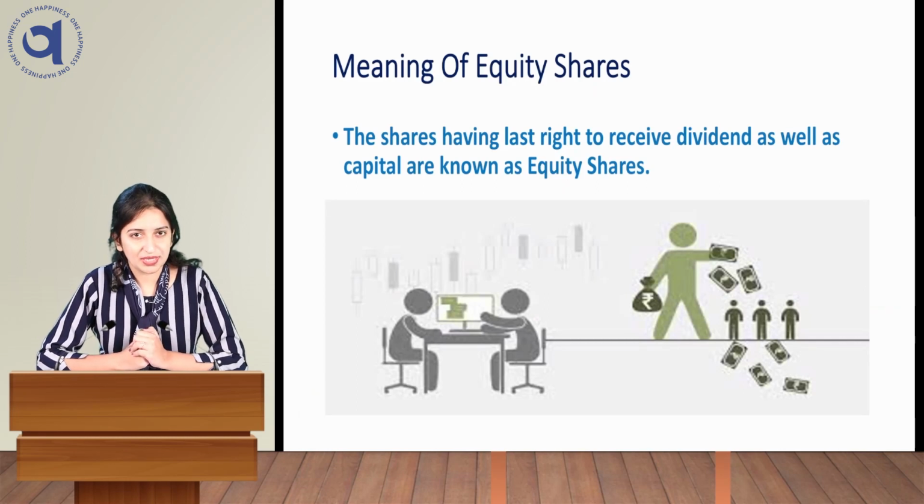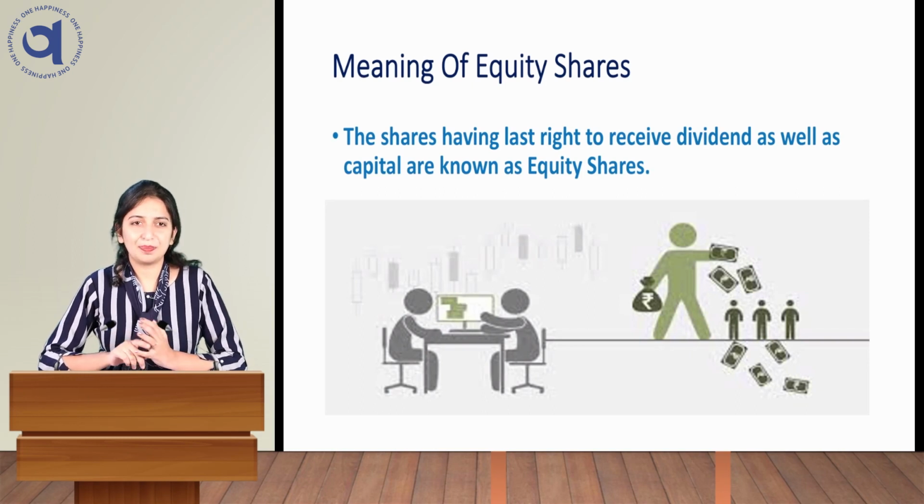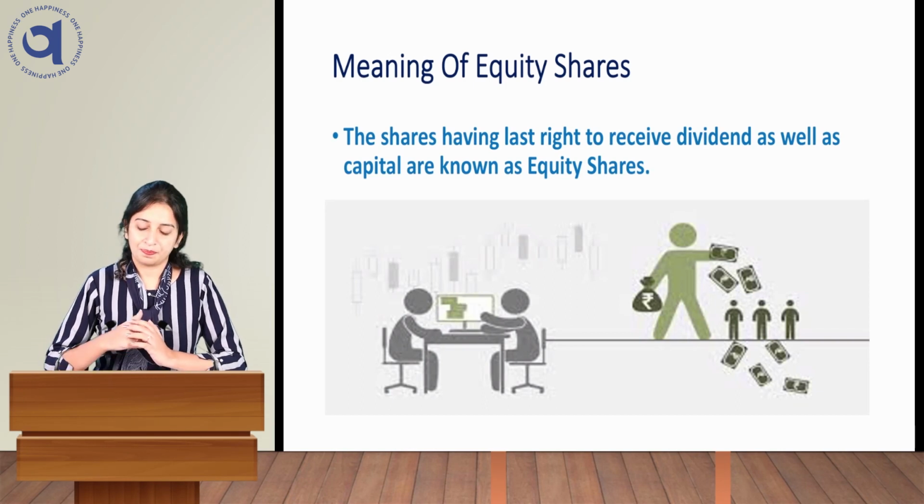Meaning of equity shares: the shares having last right to receive the dividend as well as capital are known as equity shares, and the shareholders of such shares are known as equity shareholders. After the debt is paid, after the preference shareholders are paid, at last, if there is a surplus profit, then these type of shareholders get dividend. So equity shares are the shares which have last right to receive the dividend as well as capital.